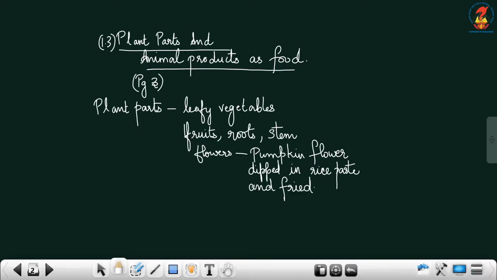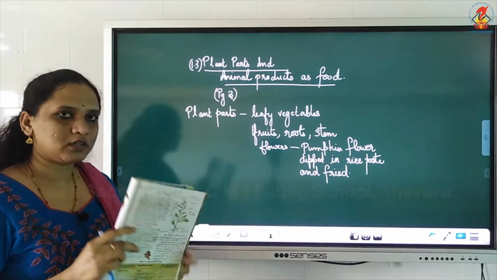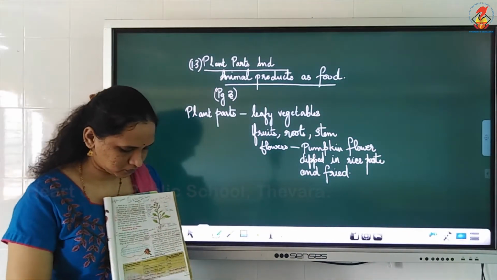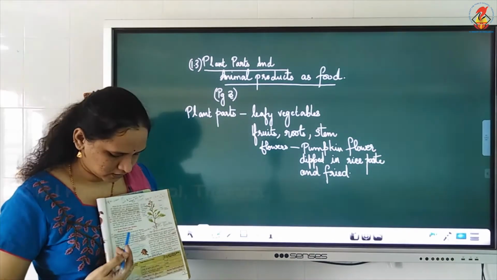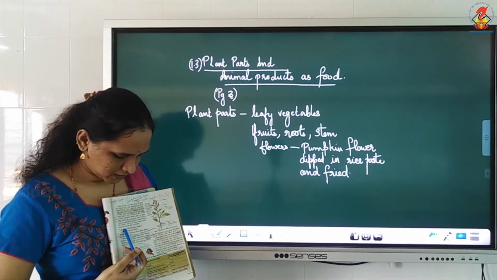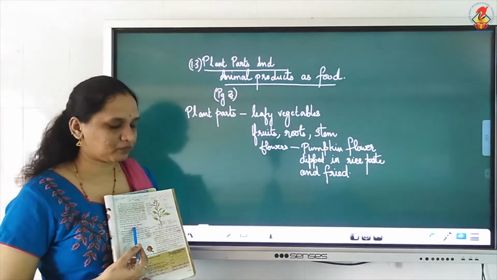Now let us deal with the topic plant parts and animal products as food. So this is on page 3. So if you take the textbook, page 3, plant products, plant parts and animal products as food.